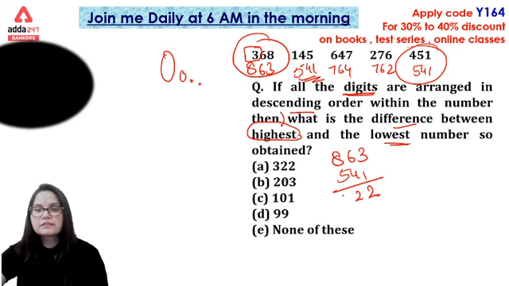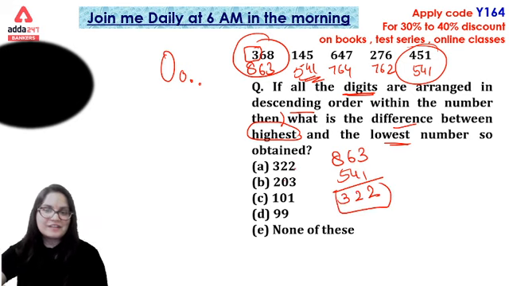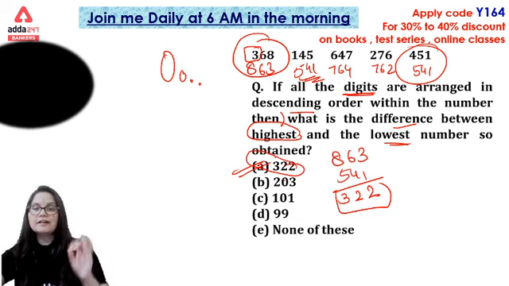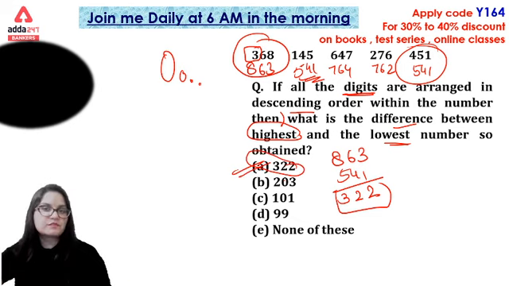So the right answer will be 322, and we have 322 in option A. For here the answer will be the first option. A option will be the right answer. But now the question raised, ma'am, is it always asking for the difference? No, it may be asking for your total or the addition